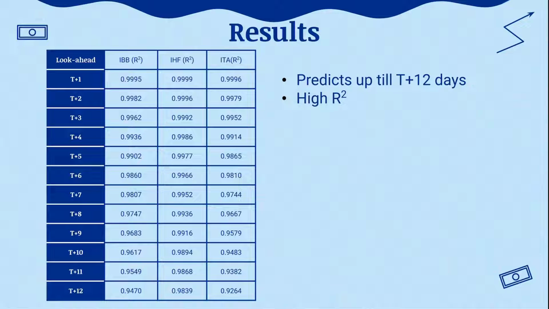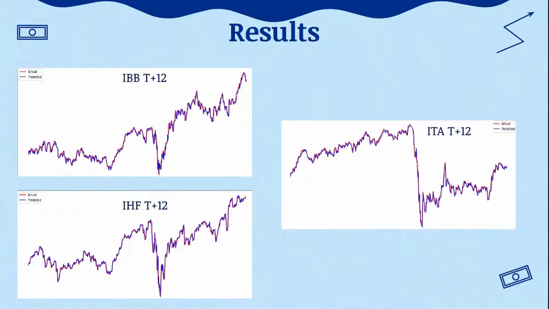FCMLSTM is used to predict the closing price of each ETF up to 12 days ahead. The R-square values are all above 0.9. This indicates that the predicted value follows the trend of the actual value. The graph shows the predicted value against the actual value for predictions of t plus 12. It can be seen from the graph that the predicted value follows closely to the trend of the actual value.